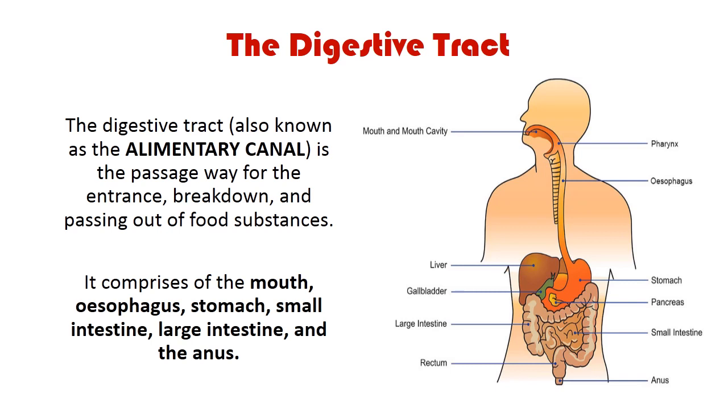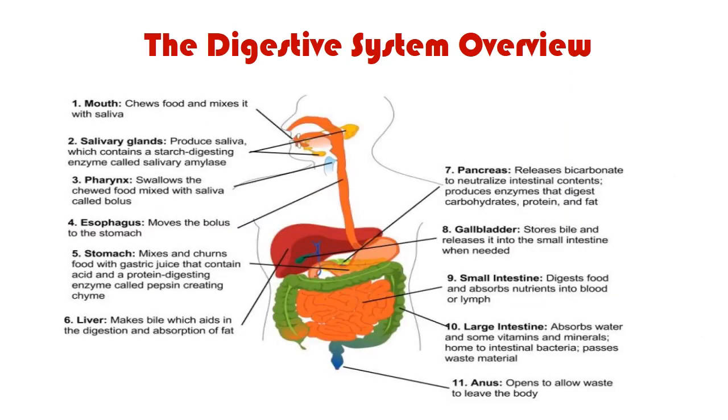Now, the digestive tract, also known as the alimentary canal, is the passageway for the entrance, breakdown, and passing out of food substances. As you can see in the picture, it comprises the mouth, the esophagus, the stomach, the small intestine, large intestine, and the anus. The picture shows all these parts of the digestive tract.